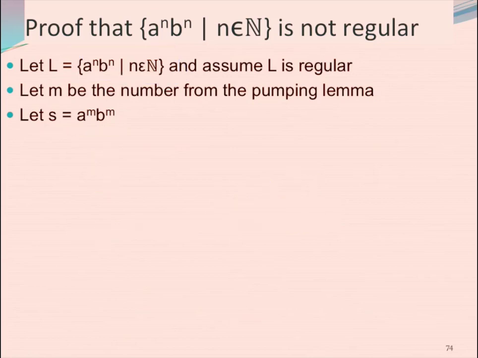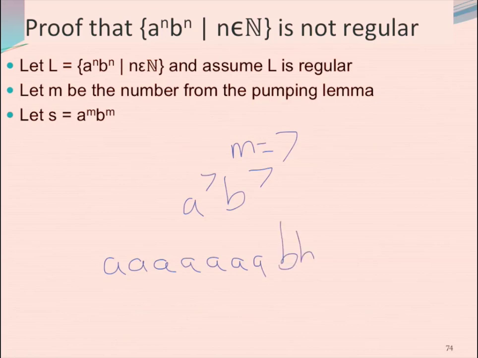Maybe it has 7 states. Well, that means that M is 7. So my string is going to be A to the 7, B to the 7, which is 1, 2, 3, 4, 5, 6, 7 A's, and then 7 B's. So in that case, this is what S would be.